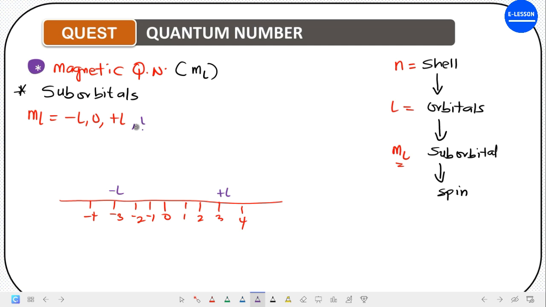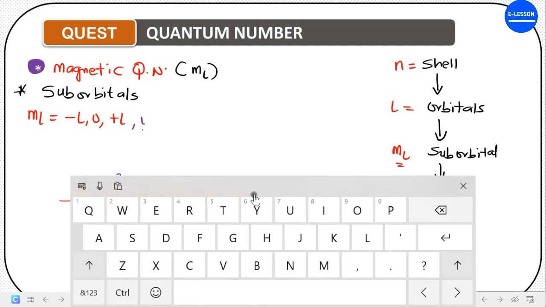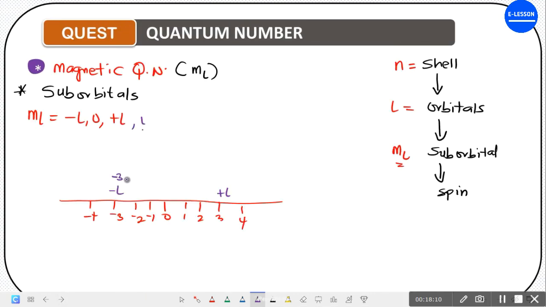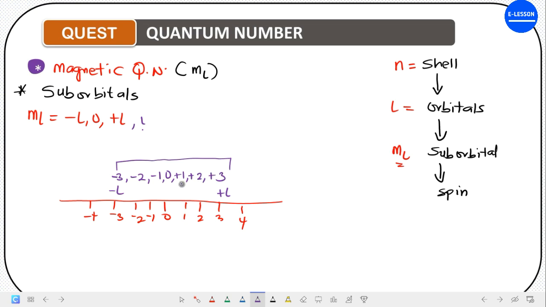So, for instance, the case we are looking at before, this will be minus 3. Are you getting it now? The values will range from minus 3, then you have minus 2, minus 1, through 0, then we have plus 1, plus 2, and plus 3. These will be the values for the magnetic quantum number. So it's usually from minus L through 0 to plus L. You have to follow this number line pattern, okay?